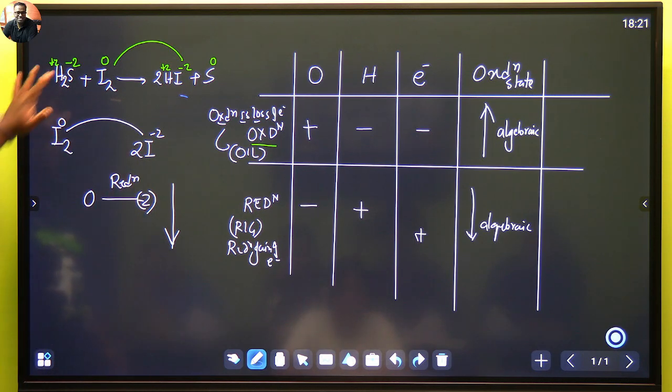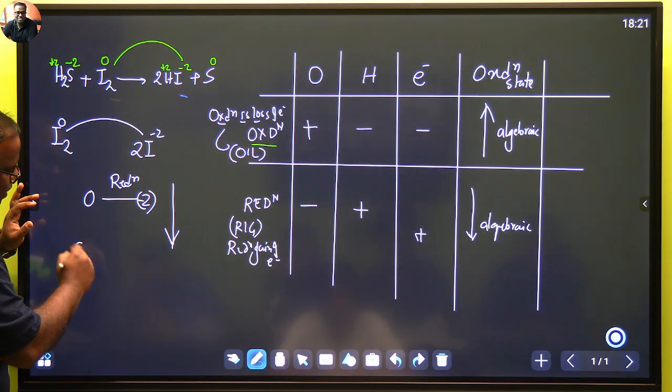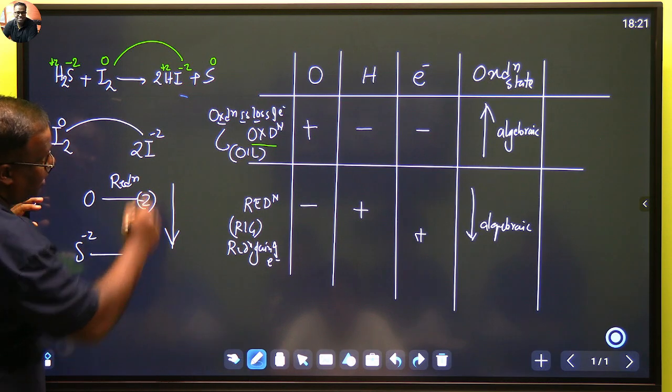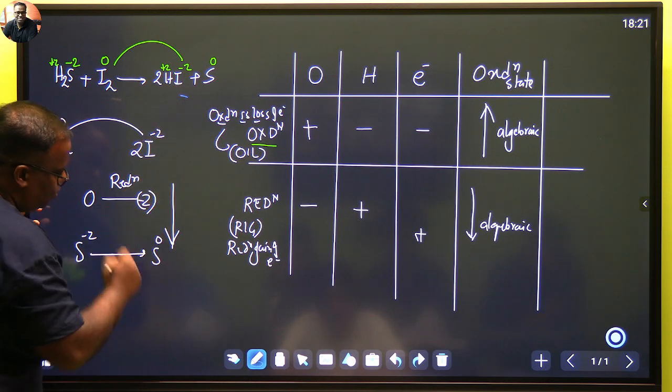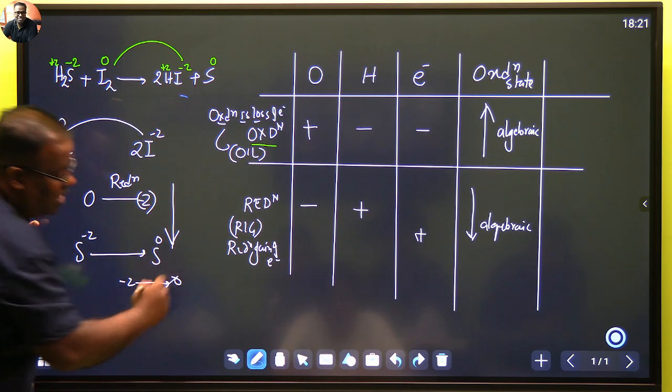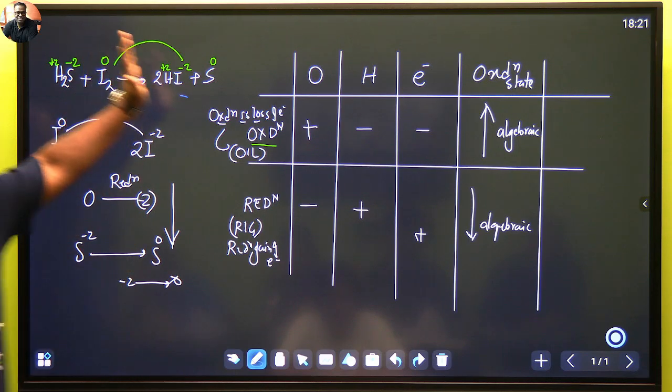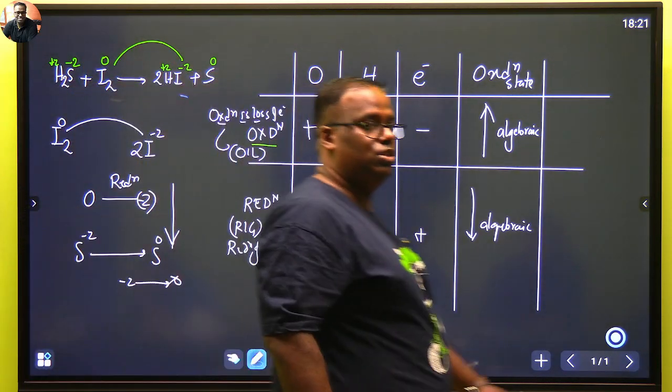Clear? Let's look at sulfur. Sulfur here is at -2 and here we find sulfur at 0. So -2 to 0 is an increase in oxidation. Algebraic, always go by algebraic. So this is oxidation.